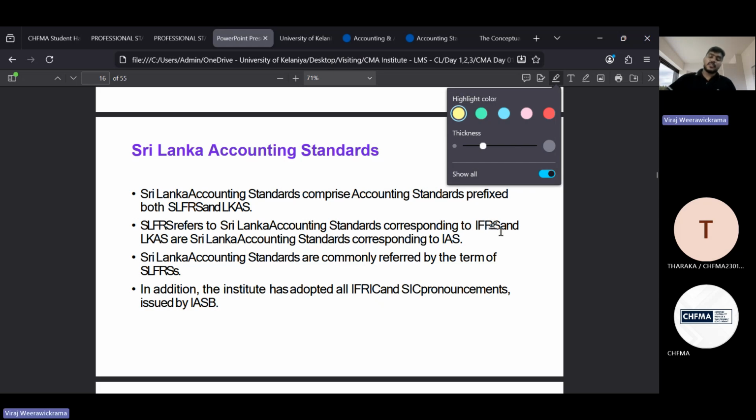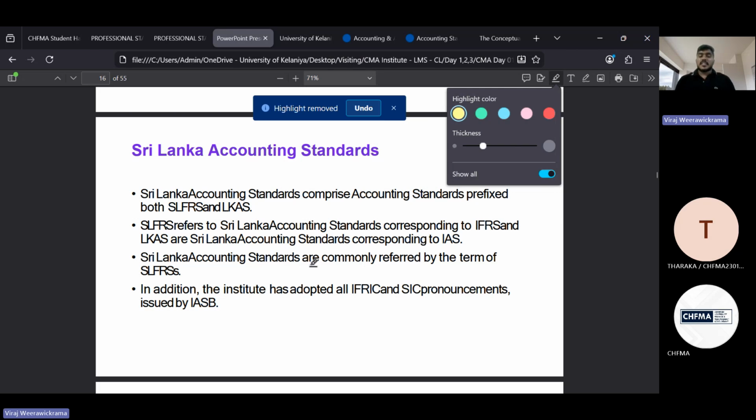When we adopt the IFRSs to the Sri Lankan context, that is SLFRSs, and when we adopt IASs, International Accounting Standards, to the Sri Lankan context, that is LKASs. So that's what you need to understand here.